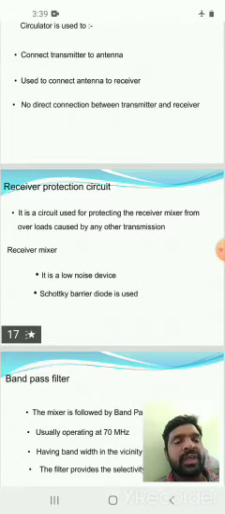The signals coming from free space contain noise and attenuated signals, and some have high power. Due to the high power, the circuit can be damaged. So the receiver protection circuit is used to overcome the damage from high power signals, and the receiver mixer is used to eliminate the noise. It is a low noise device, and a Schottky barrier diode is used as the receiver mixer.